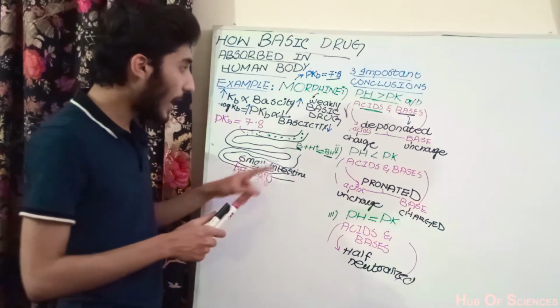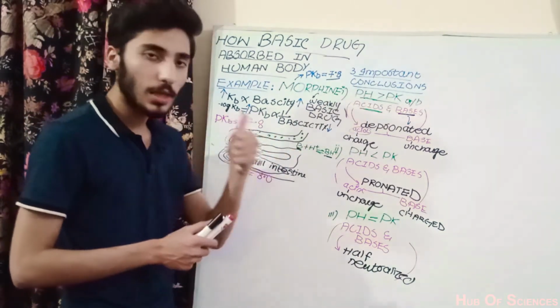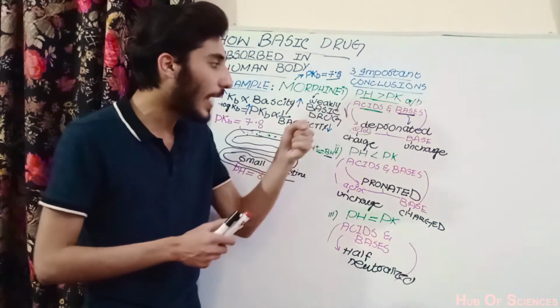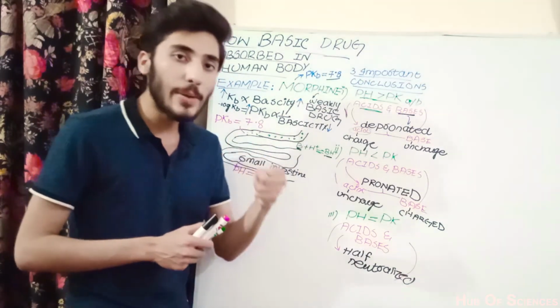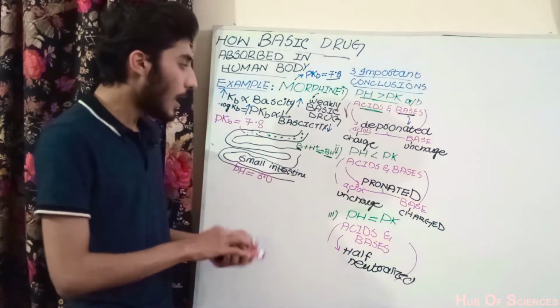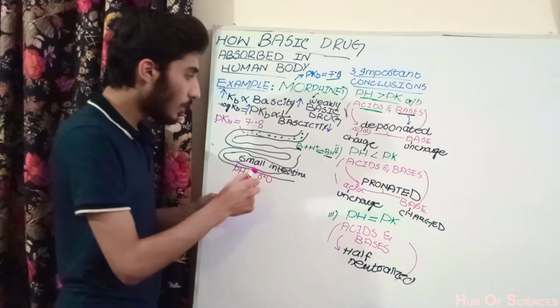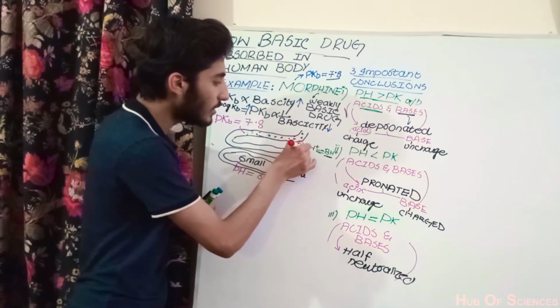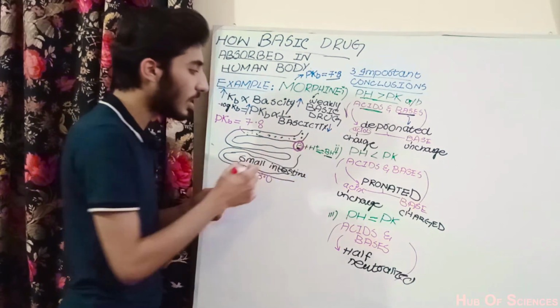Now we said that if the pH is greater than the pKb, then the bases will exist more abundantly in the deprotonated form, and this deprotonated form is uncharged.